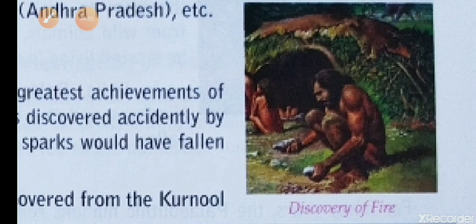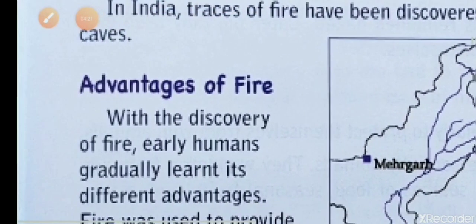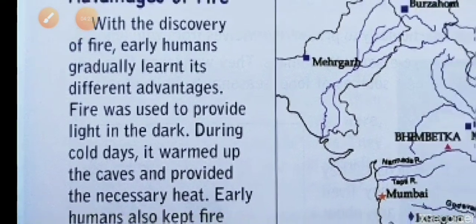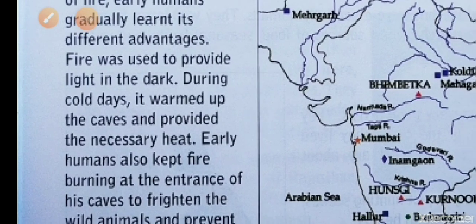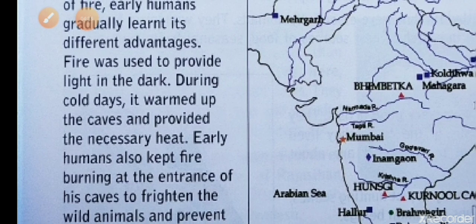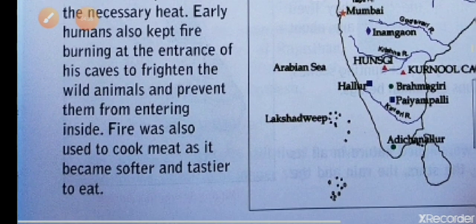Now we will learn about the uses or advantages of fire. With the discovery of fire, early humans gradually learned how to use it. What were the uses? To provide light in the dark. Fire gave warmth and heat. Fire was used to frighten wild animals. It was used to cook food.